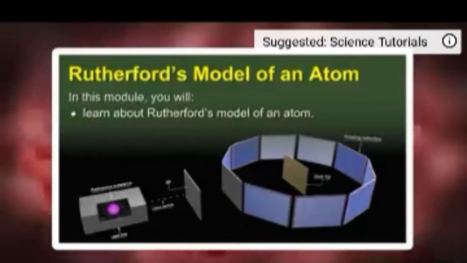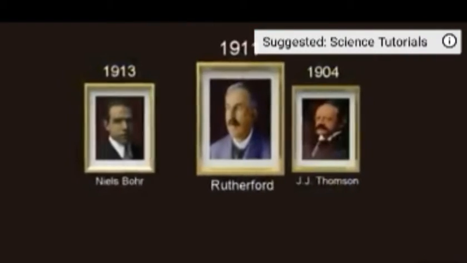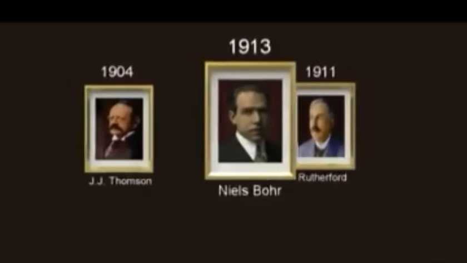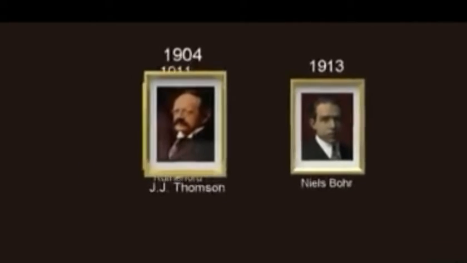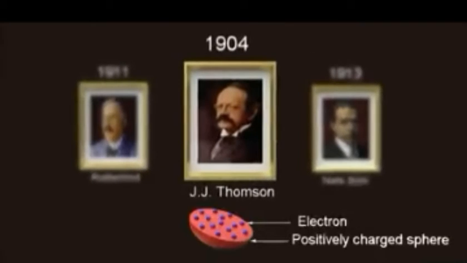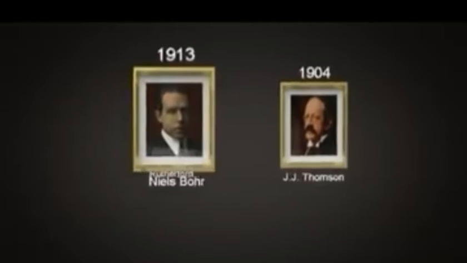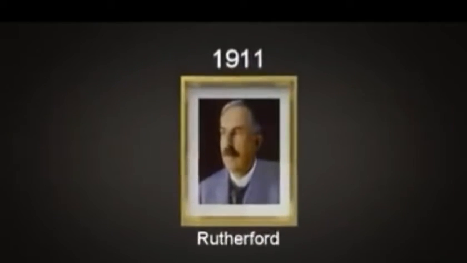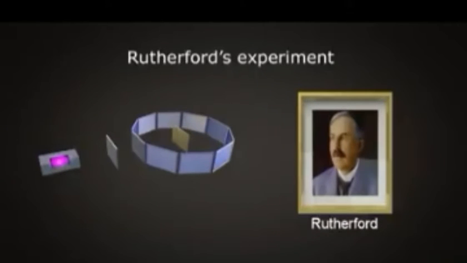In this you will learn about Rutherford model of an atom. A number of scientists worked on the structure of an atom. One of the first scientists was Sir J.J. Thomson, but his model could not explain the result of several experiments. One of those experiments which could not justify the Thomson model was done by Rutherford. Rutherford's experiment got popular by the name of alpha particle scattering experiment.